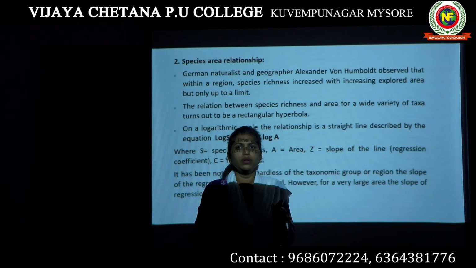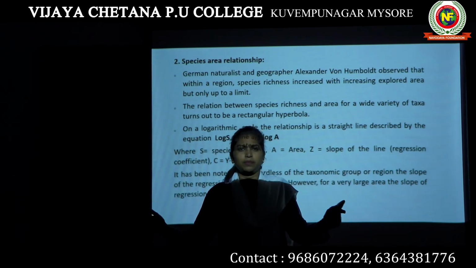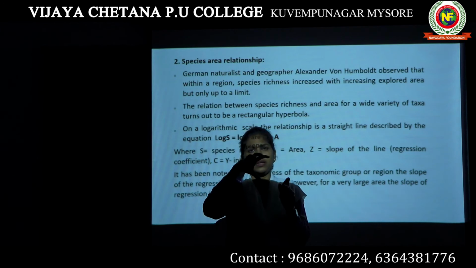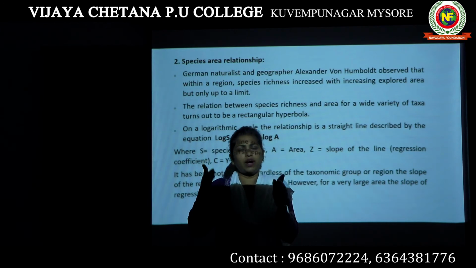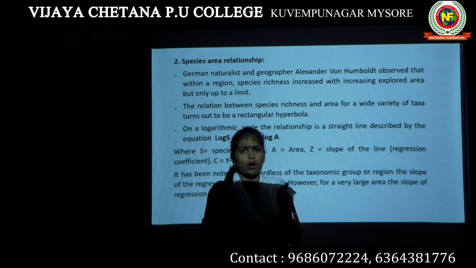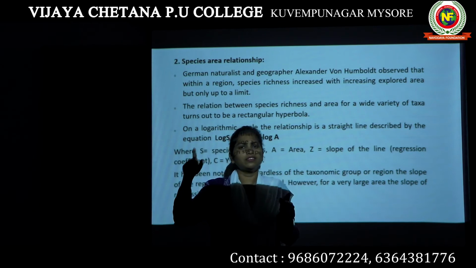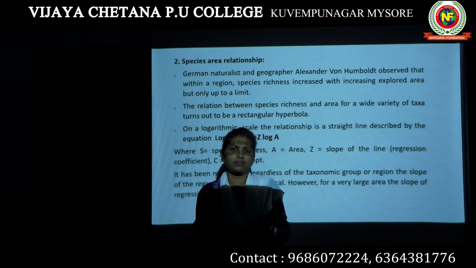Now if you take your whole city in which you are living and compare the species diversity of your particular area with that of your whole city, then the species diversity of the whole city increases.